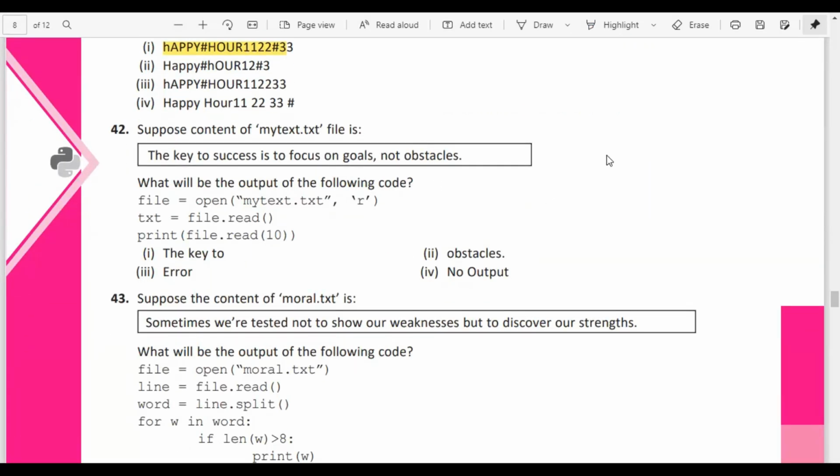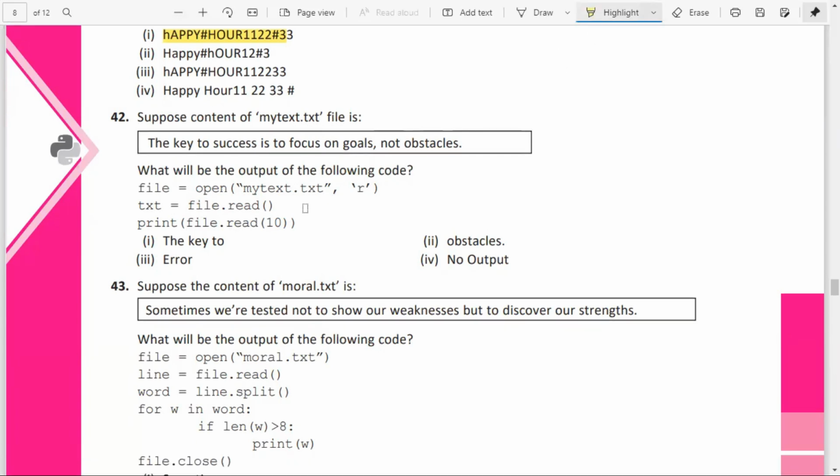Consider question number 42. You have a text file, mytext.txt, and the text content is "The key to success". What will be the output of the following code? The file is opened in read mode. First the file.read function is called and it is stored in the variable txt. Then again file.read of 10. So what will be the output? It offers options like the key, obstacles, error, or no output. It will be returning no output.